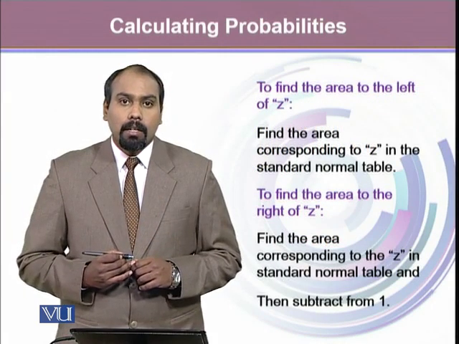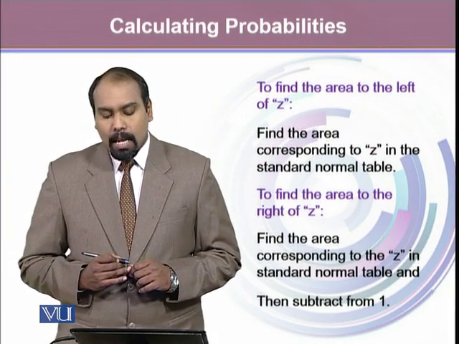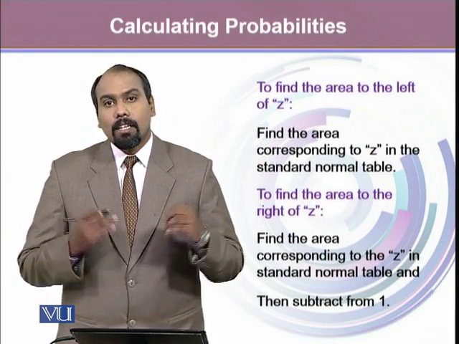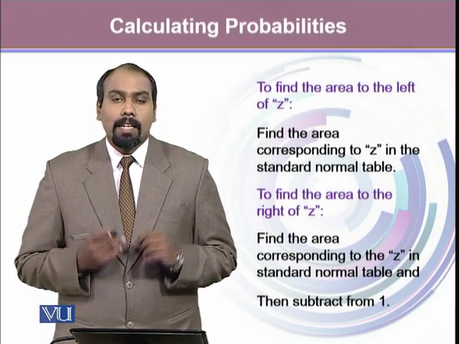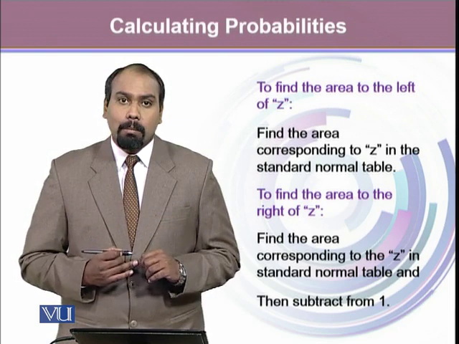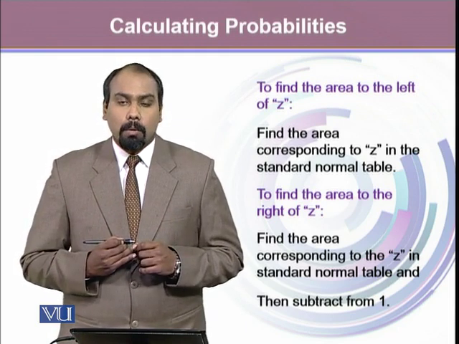Just a quick review: if we want to find the area to the left of z, we directly look at the table for the cumulative probabilities, and the value we obtain from that table always gives the area to the left of the z-score.